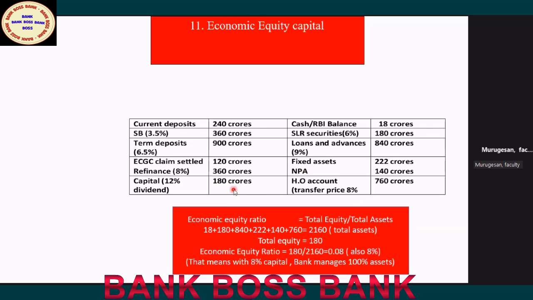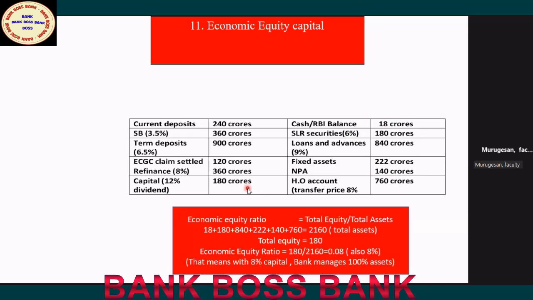Total equity here is 180 crores, and total assets are all the assets you have to add here, not only yielding assets but non-yielding assets also. What does it mean? With 180 crores capital, how much assets is the bank managing? Or the capital is what percentage of total assets?